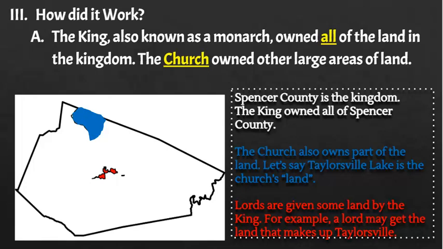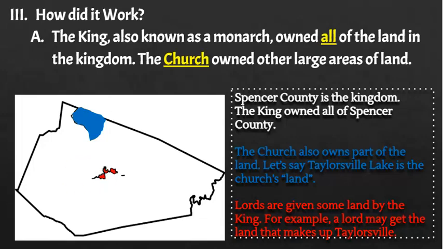So the king, also known as a monarch, is going to own all of the land in the kingdom, but the church, remember, also owns large amounts of land as well. So let's pretend that Spencer County is the kingdom and the king owns all of Spencer County. Now the church also owns a chunk of land, so let's give the church Taylorsville Lake over here. All right, so that's the church's land. Then lords would be given some land by the king. So for example, a lord may get the land that makes up just Taylorsville, downtown Taylorsville, okay? So then all this other land would have also been divvied up among other lords.